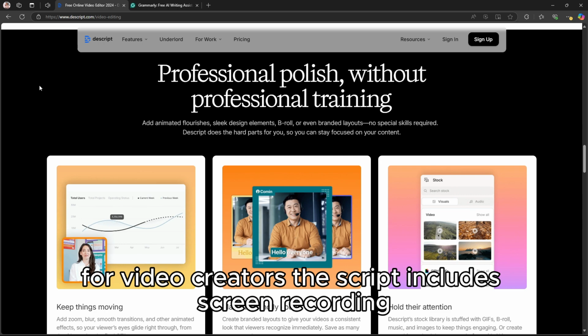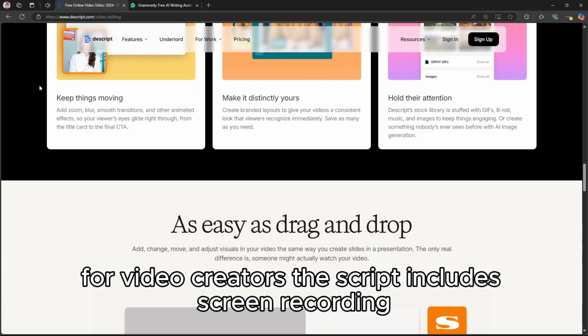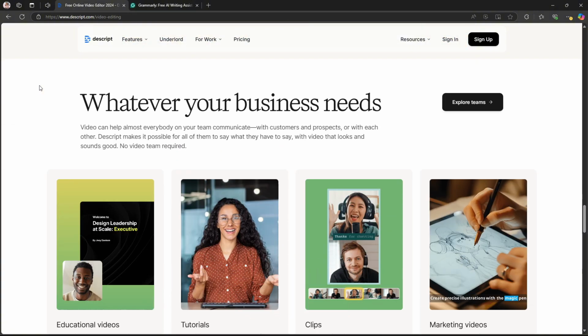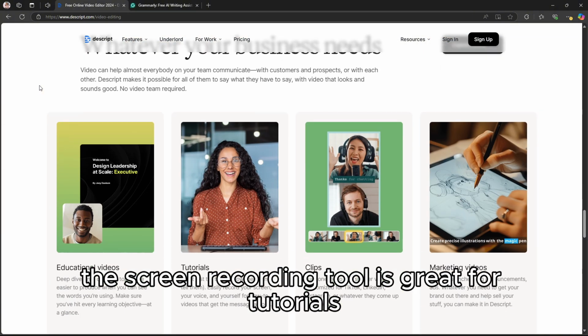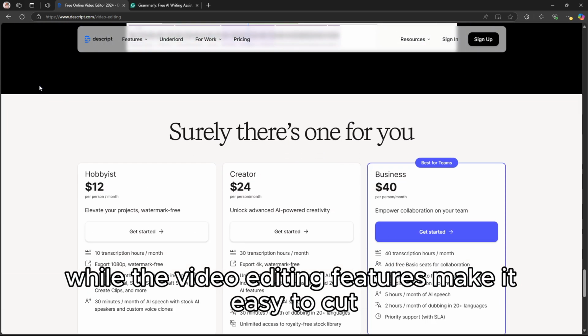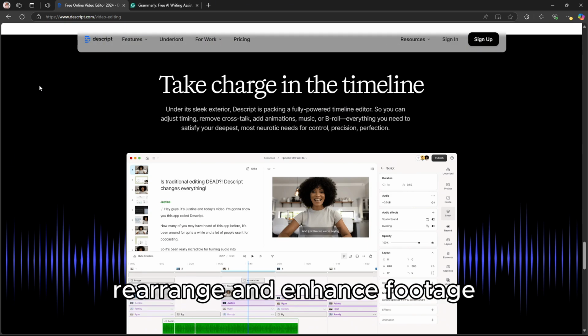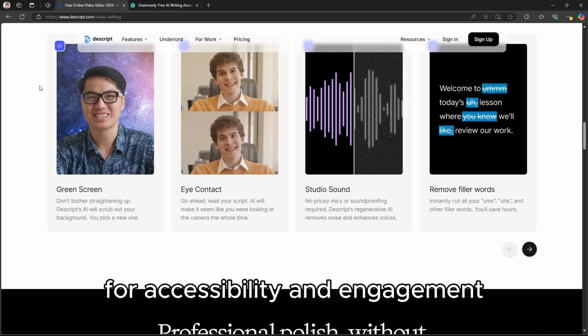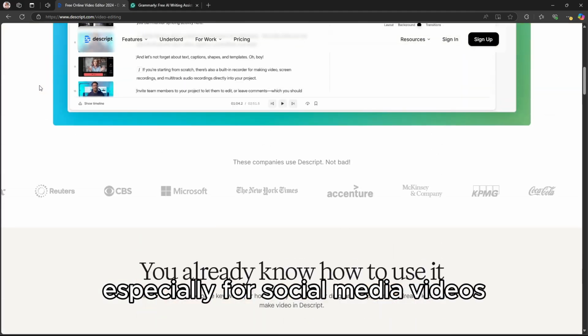For video creators, Descript includes screen recording, multi-track editing, and automatic captioning. The screen recording tool is great for tutorials and presentations, while the video editing features make it easy to cut, rearrange, and enhance footage. The auto captioning feature is a must-have for accessibility and engagement, especially for social media videos.